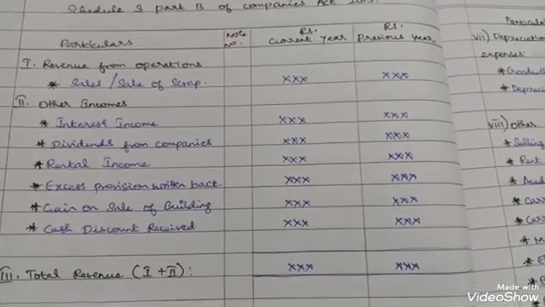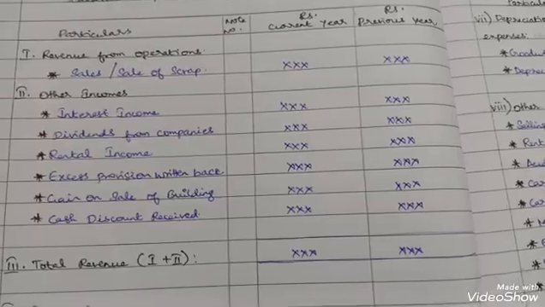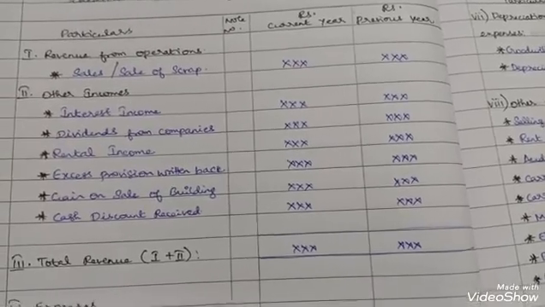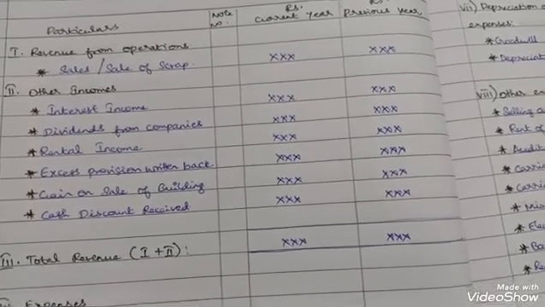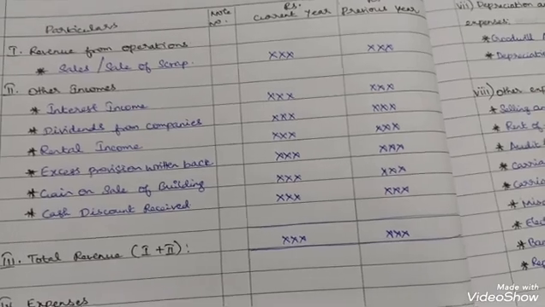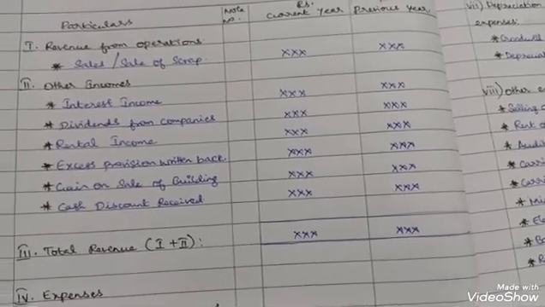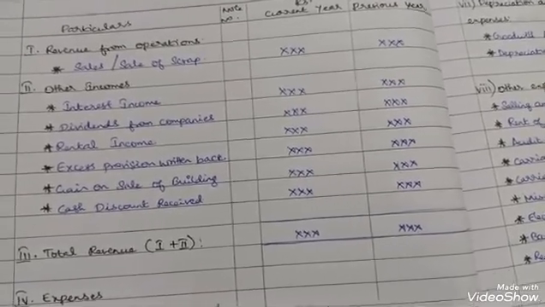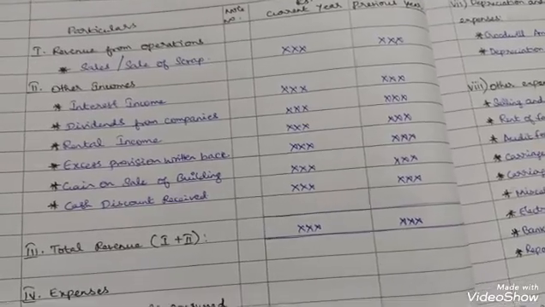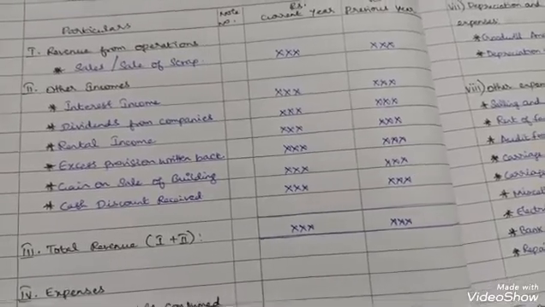For insurance companies, sales means services. They do the sale of their services, so that also will be treated as sales. When it comes to sales, you have to see case to case, depending upon the question.